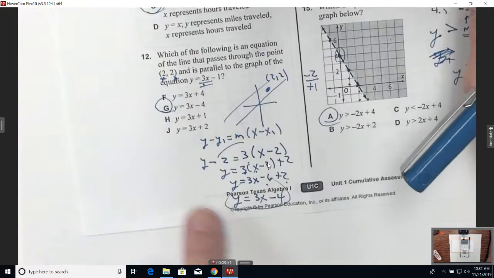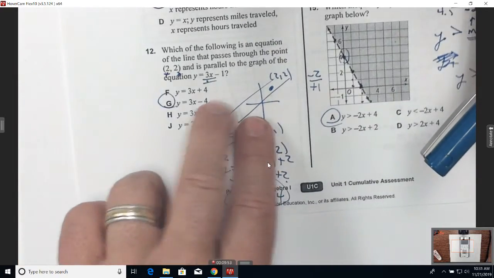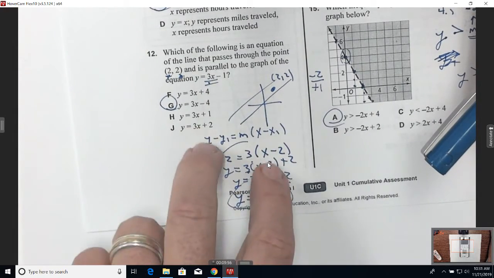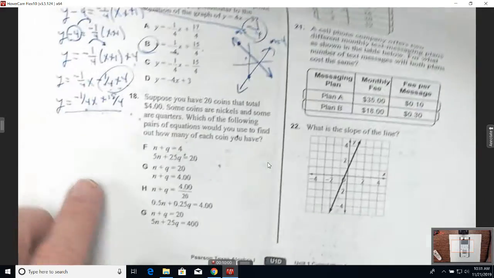In the first video link, right here, we had to do the same thing for two parallel lines that go through that point. So if you need help with that, go back and look at 12 too. It'll be on the first video link that I'll send you.